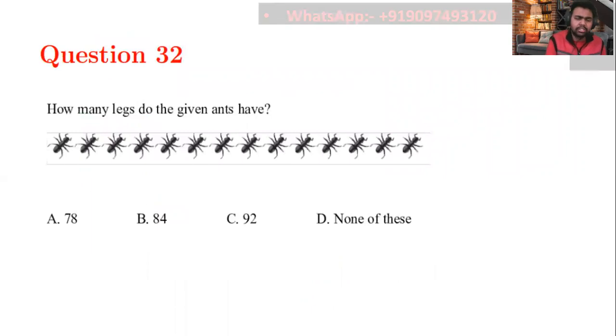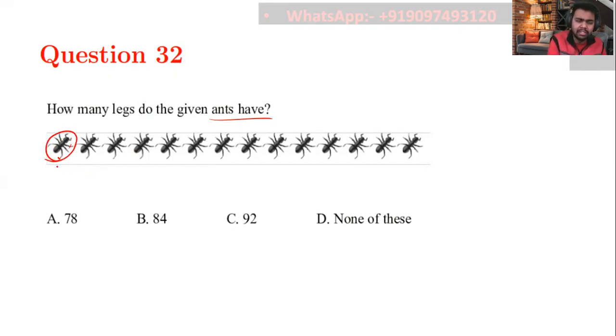Now try to understand. How many legs do the given ants have? First of all, see how many legs there are on one ant: 1, 2, 3, 4, 5, 6. There are 6 legs on one ant.